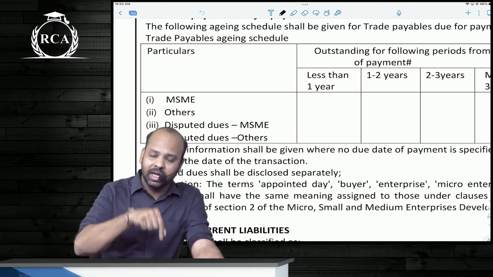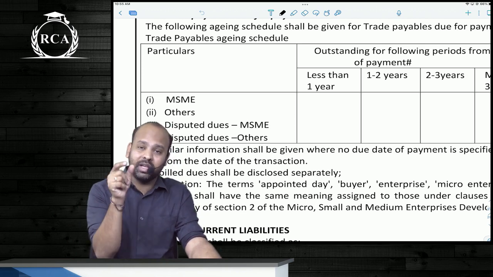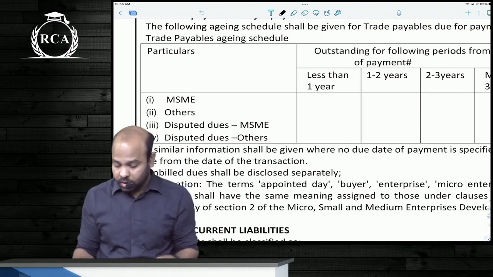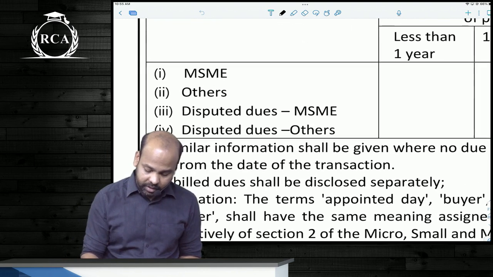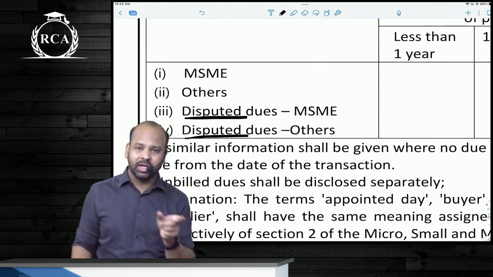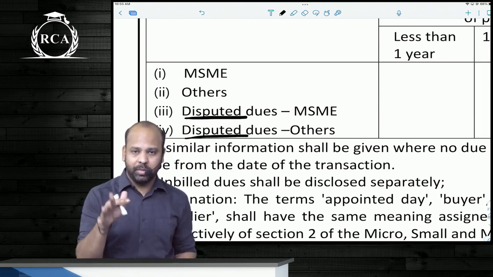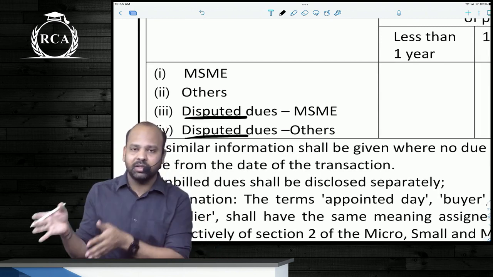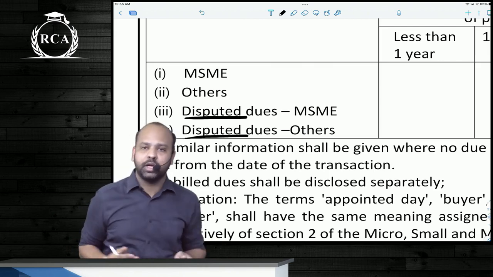Under that also, you will have to disclose what is the amount which is disputed. The amount that is payable, is it a disputed due or not? So you will have to disclose what is the amount of disputed due, what is the amount of undisputed due. So basically two classifications, MSMEs and others. Under that also, is the amount disputed or not?